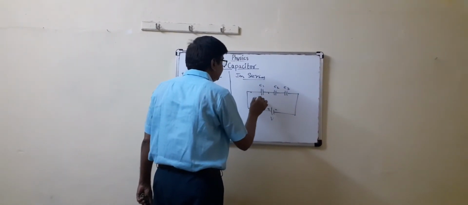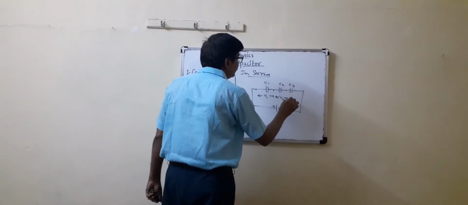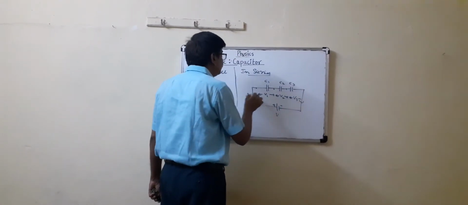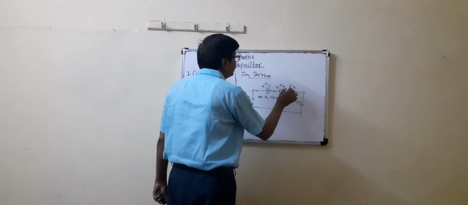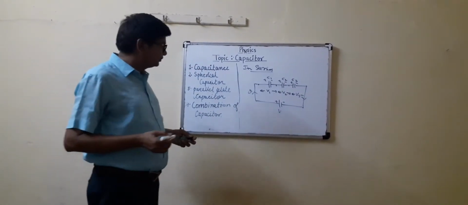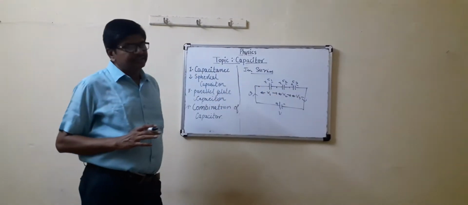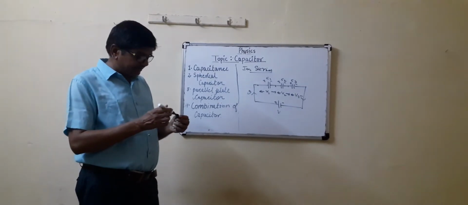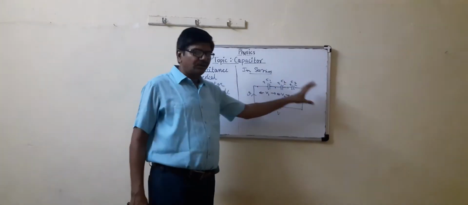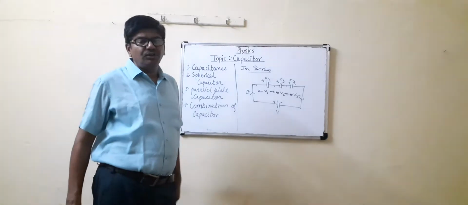So their potential differences are V1, V2, and V3. The same charge Q flows through all the capacitors. So this is the arrangement of the series combination. Three capacitors C1, C2, C3 are connected in series. The same charge Q flows in all capacitors. Let V1, V2, V3 be the potential differences across the capacitors.